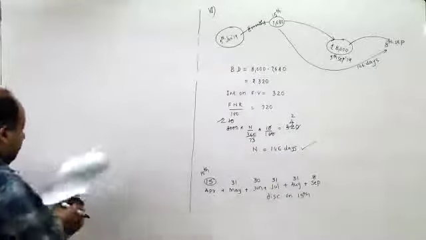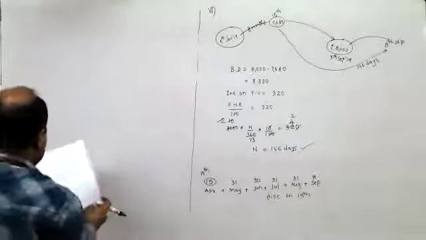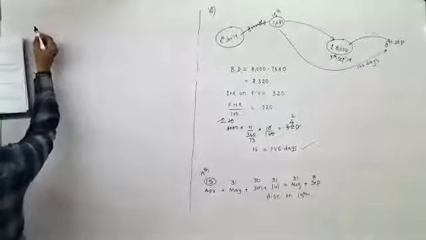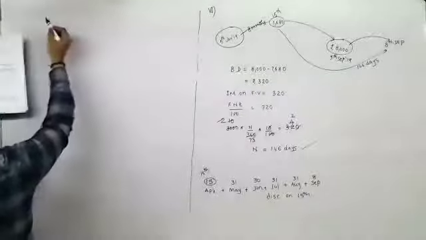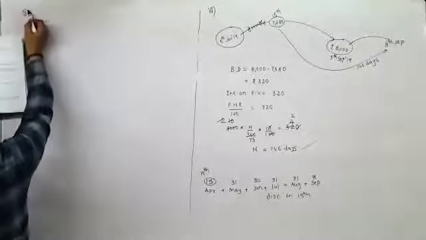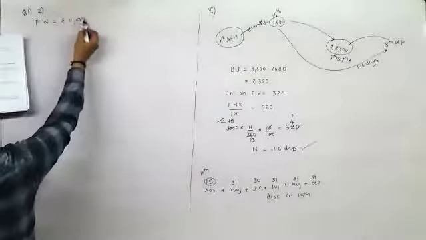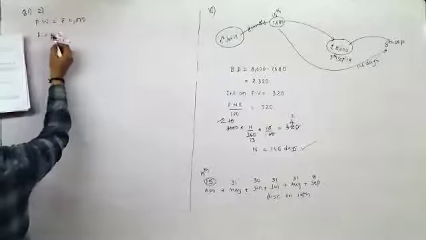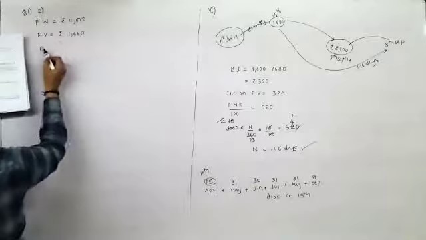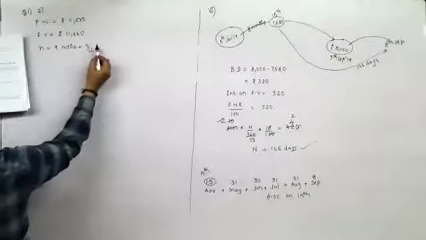Now you're coming to the fill in the blank questions. The present worth of rupees 11,660 due 9 months hence is rupees 11,000. So question number 1, the second part: present worth is rupees 11,000, of rupees 11,660, which is the face value, due 9 months hence, so n is 9 months, equal to 9 upon 12 years.